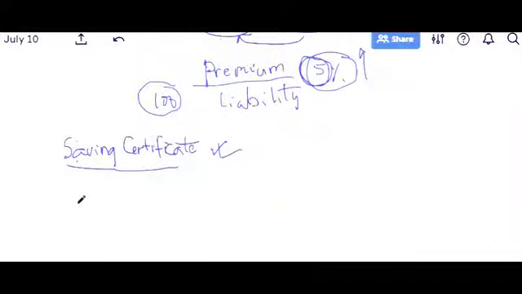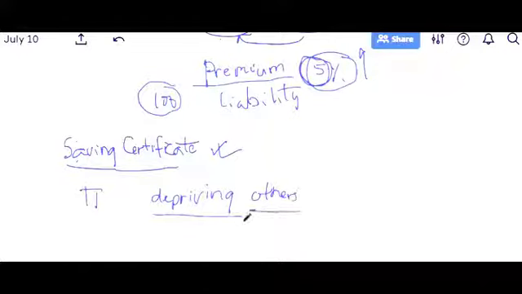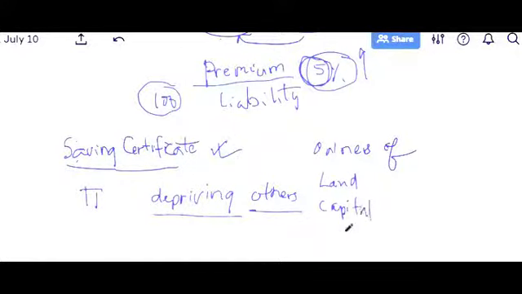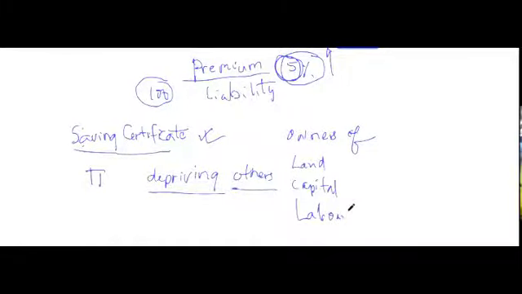It is written that the Ministry of Finance or government Treasury has taken your money, and after 5 years, it will give you an interest. Okay, our issue is that we now realize that you can make profit by depriving others. That is what we understood from the theoretical logic, that as long as you are the owner, there is a possibility that you can deprive others. And the others are owners of land, owners of capital, and owners of labor. So there are 3 groups you can deprive.